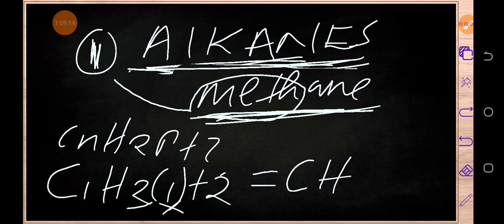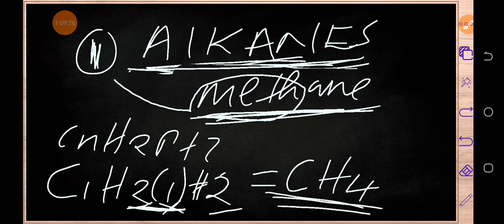The answer is 2. Then this 2 plus this 2, the answer is what? The answer is 4. And this is how we write methane, CH4. I hope you have seen this chemical formula before, but you didn't know how to write it. So this is how we write it.